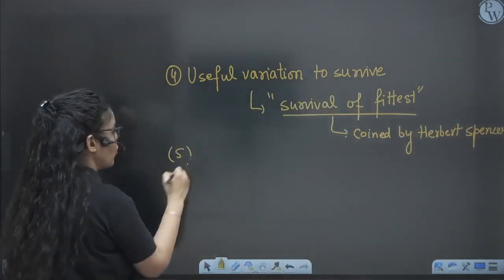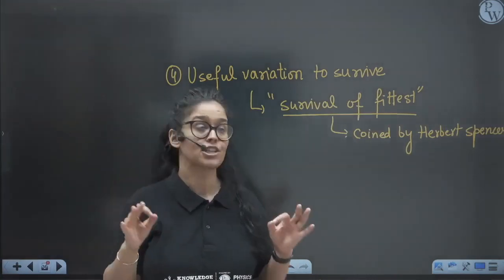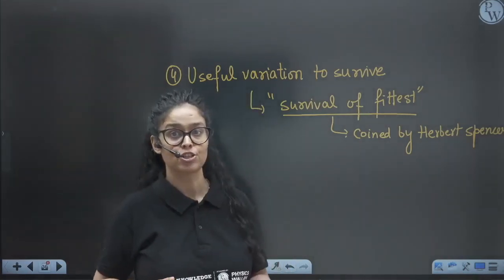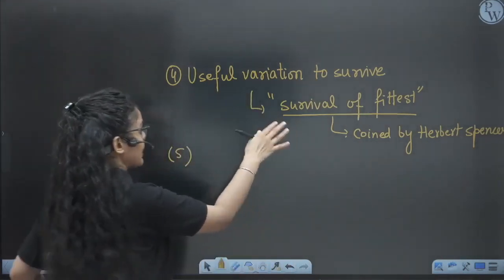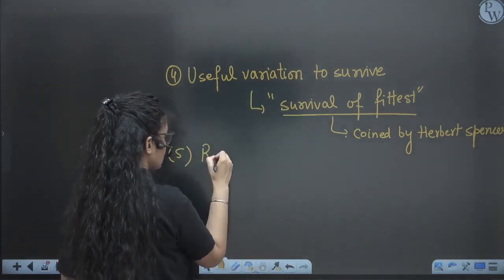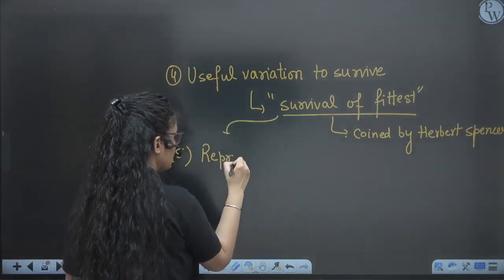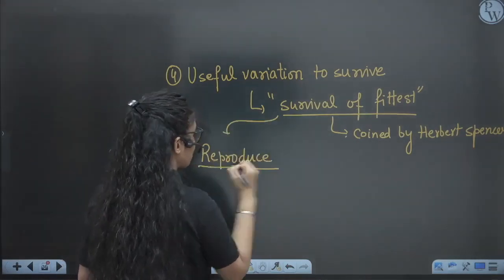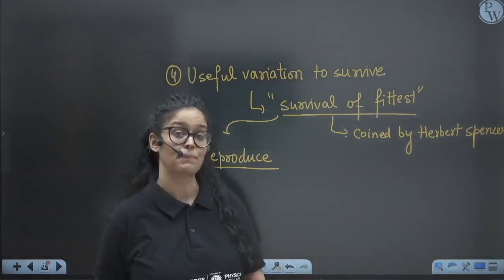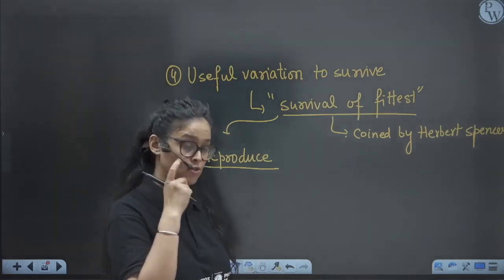Those who have the advantageous variation, which gives them an advantage to survive in these conditions, are the fittest, and those fittest organisms will survive, right? And they will reproduce. So they will survive and reproduce, increase their progeny, and obviously pass that useful variation to their progeny. Successful organisms will be able to increase their progeny. So this is natural selection. So this is about Darwin.